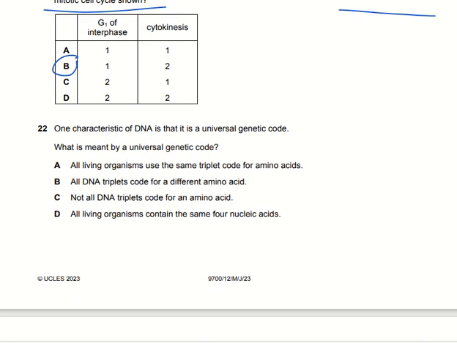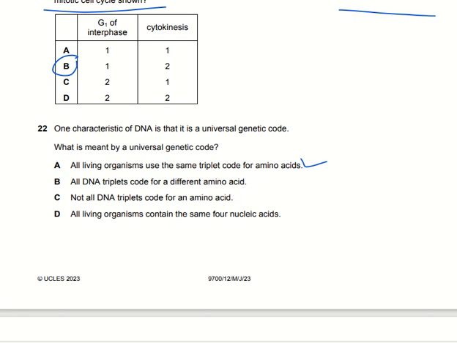One characteristic of DNA is that it is a universal genetic code, right? What is meant by the universal genetic code? Universal genetic code means all living organisms use the same triplet code for the amino acids. There will be three bases which code for a particular amino acid, and they vary between adenine, thymine, cytosine and guanine. Different variations of these in combinations of three lead to a particular amino acid. So all organisms use the same triplet code for the amino acids, yes, but check the other options as well.